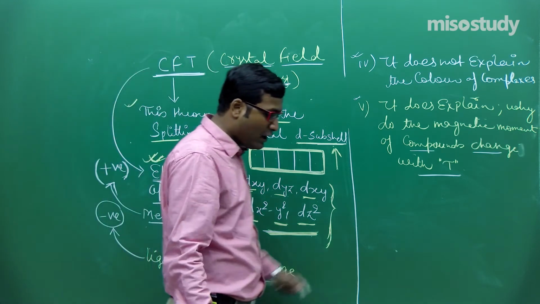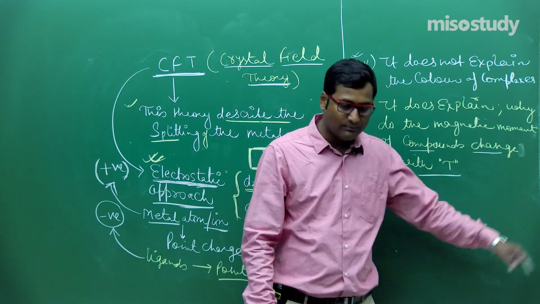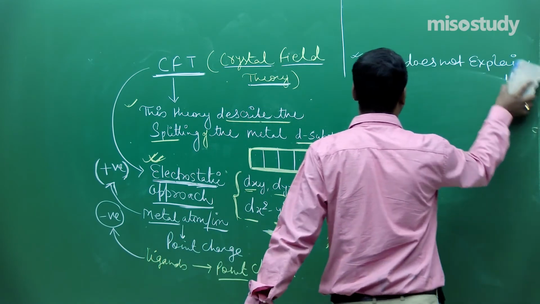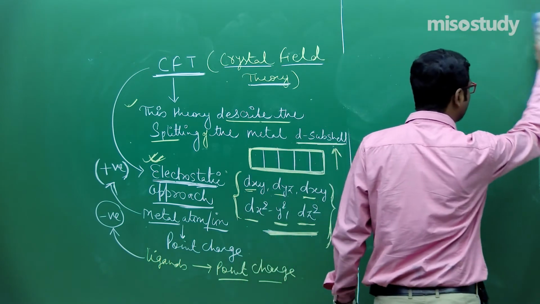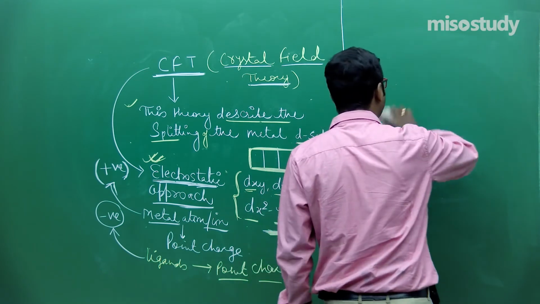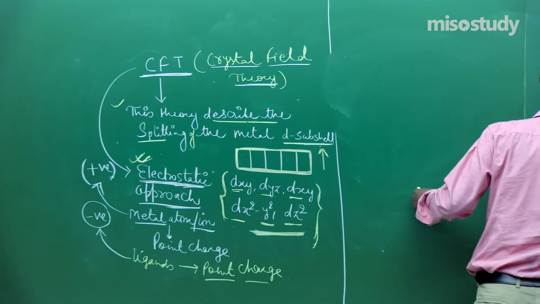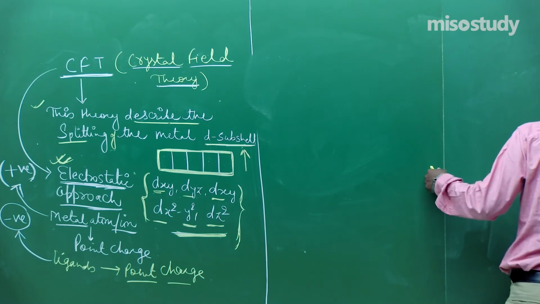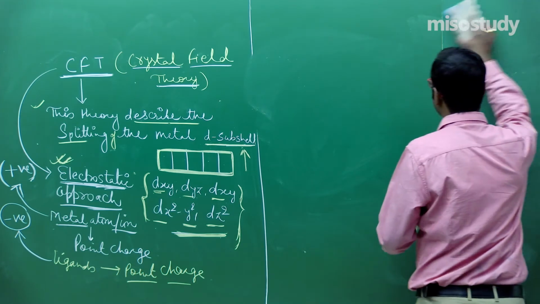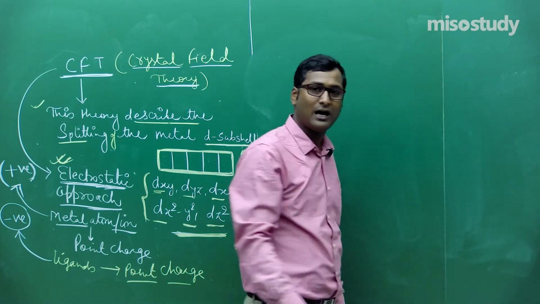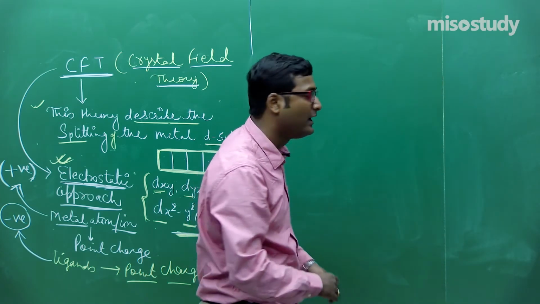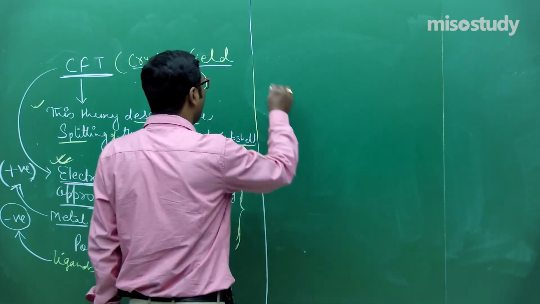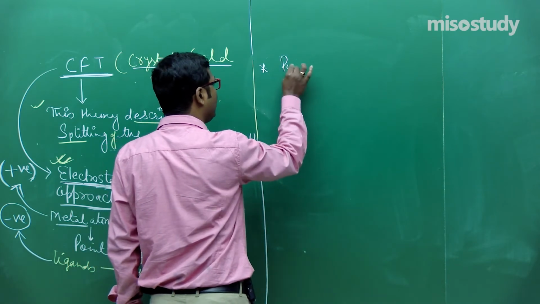Again I am repeating, to overcome the limitations of VBT, there comes CFT, crystal field theory. This is a completely electrostatic approach used to describe the splitting of the d subcell of the central metal atom or ion. Is it clear to you, friend? So if anyone asks you what the postulates of CFT are?